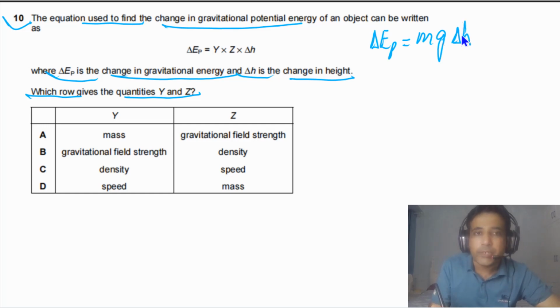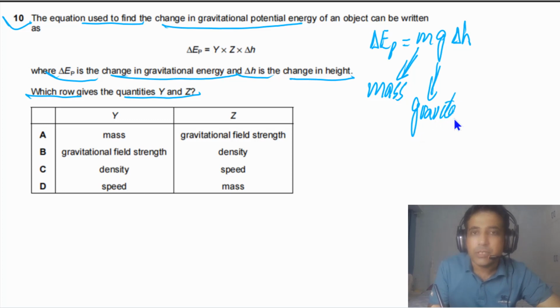It is already given to us that delta h is representing change in height. So we need to identify m and g. M is representing mass of the object in the gravitational field, and g is the gravitational field itself. So g is representing gravitational field.